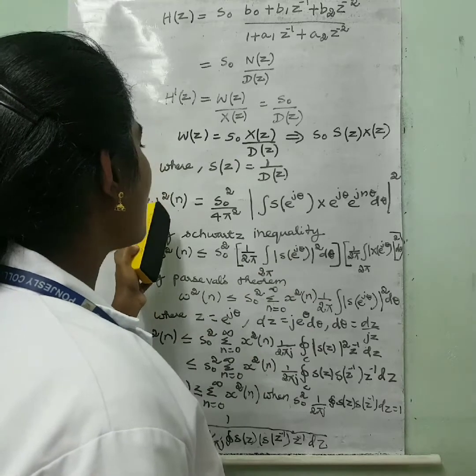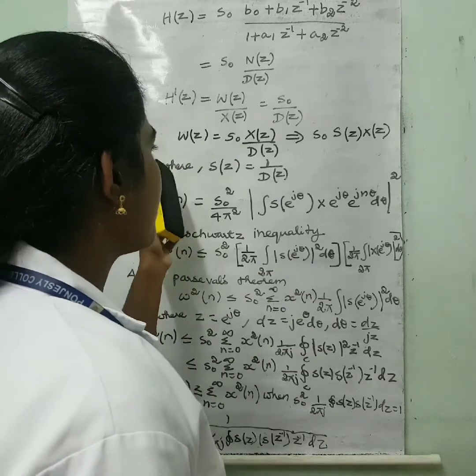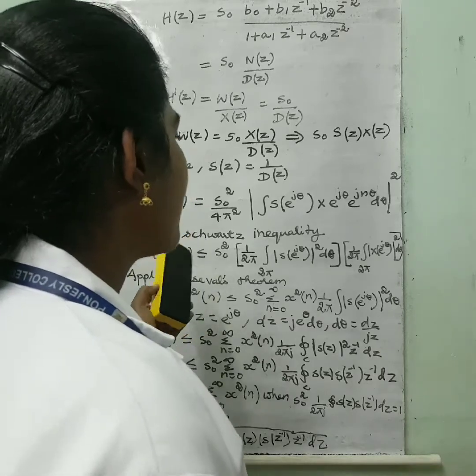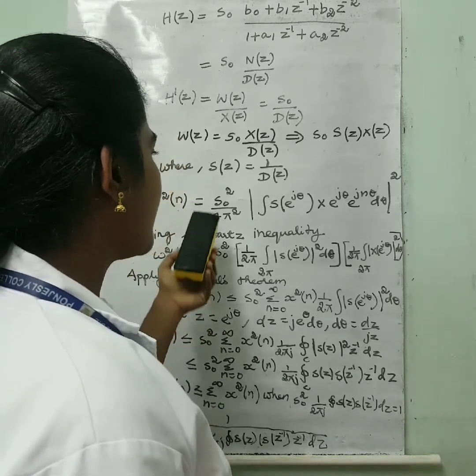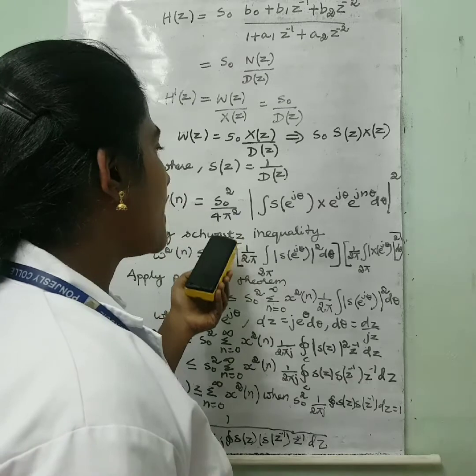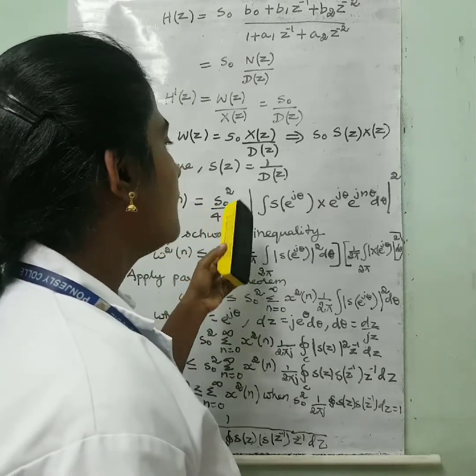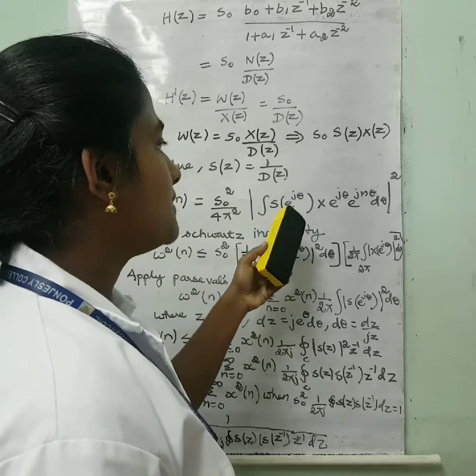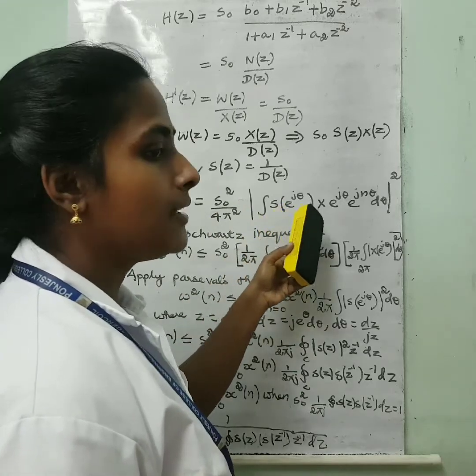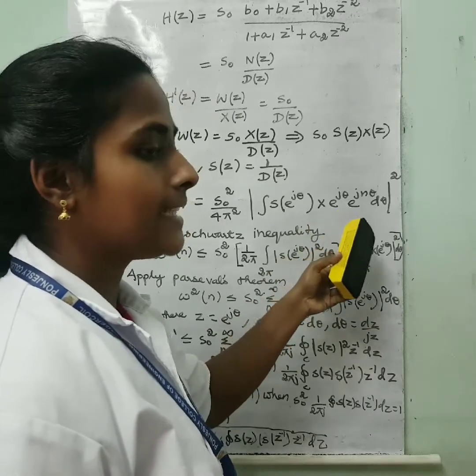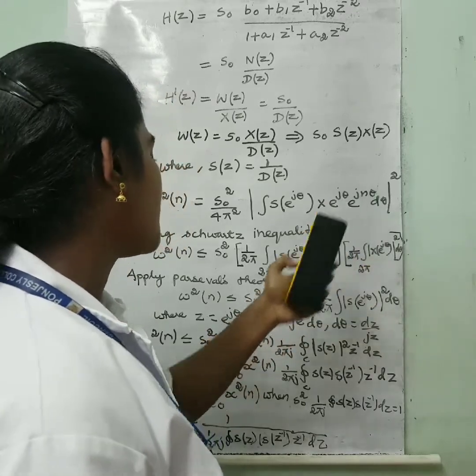Again w square of n is equal to, from this equation, after taking inverse z transform, you can write it as s naught square divided by 4 pi square modulus of integral s of e power j theta into x of e power j theta into e power j n theta into d theta the whole square.